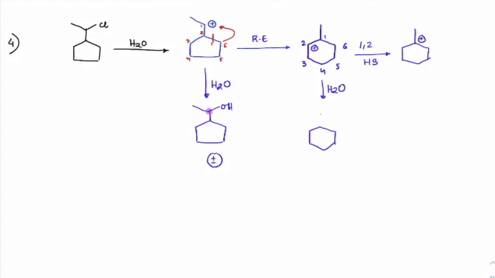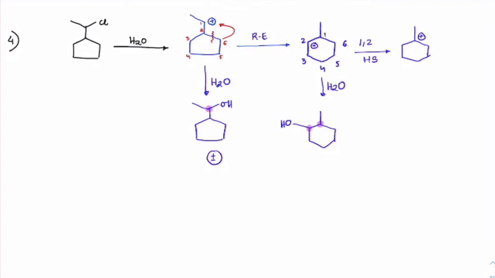Then we can have OH here, correct. So when it is happening, you are actually creating 2 chiral centers here, because that methyl could have been coming out of the plane or going inside the plane. So there are 2 chiral centers which you will create here with H2O.